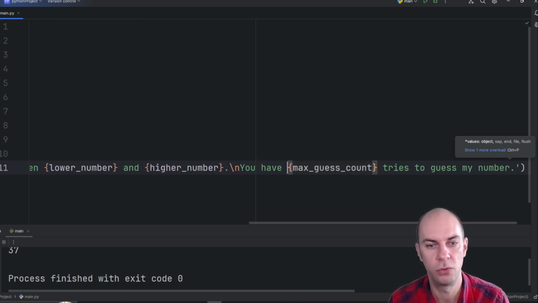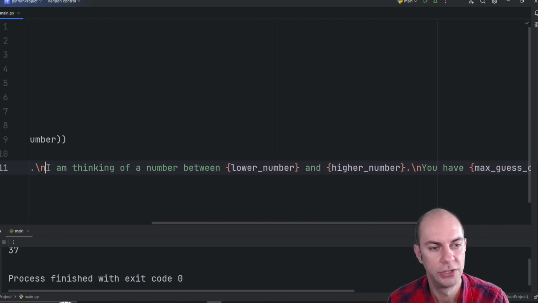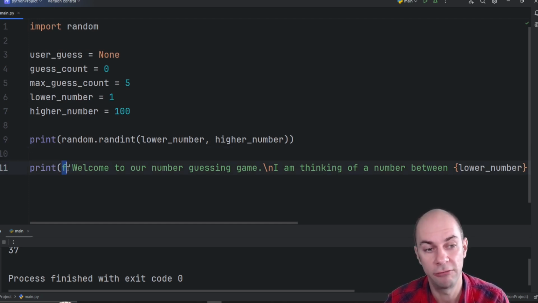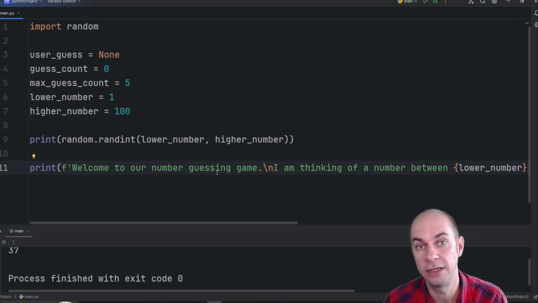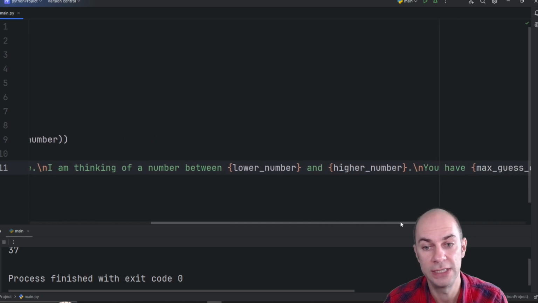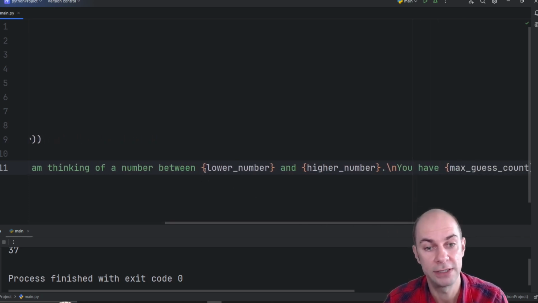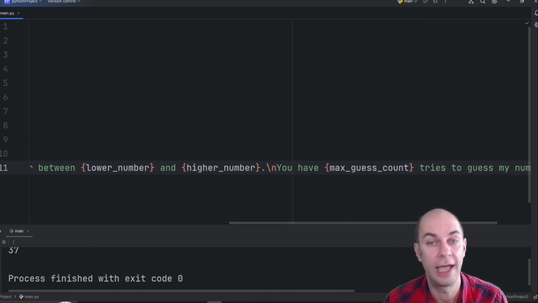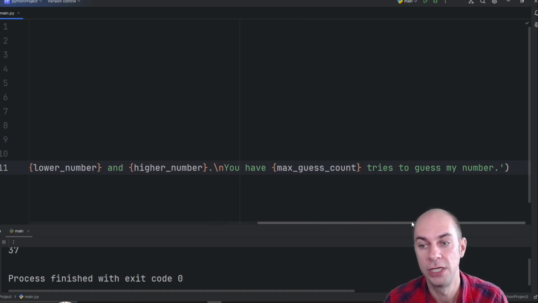Let's just review it one more time before we run it. So let's have a look. F string, so we're using a print statement, but then we are opening an F string with the letter F and the speech mark. Anything in green is, of course, a string. The \n creates a new line. I'm thinking of a number between, and then I get the variables. So the variables need to be in curly brackets, so between 1 and 100. Then I've got a new line again, and you have 5 tries to guess my number.